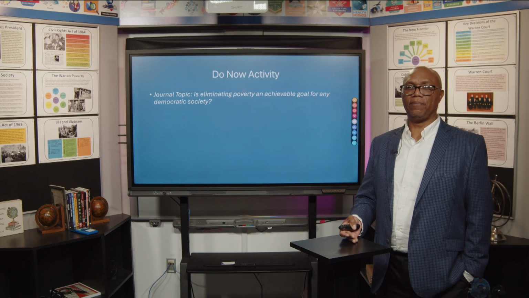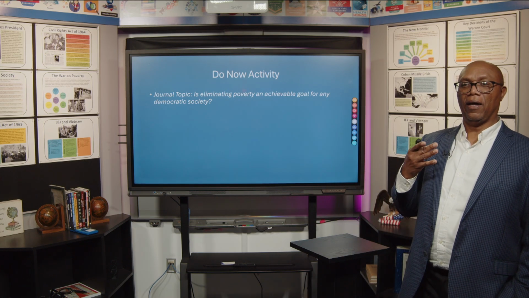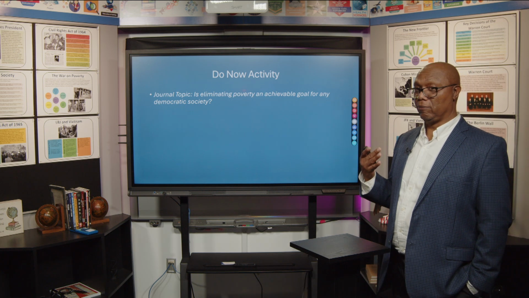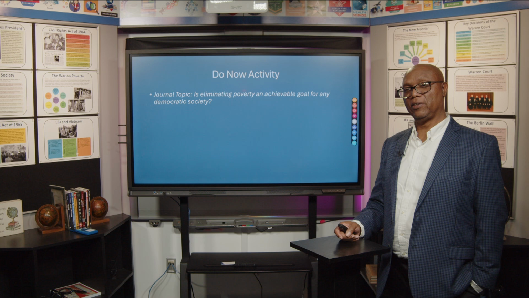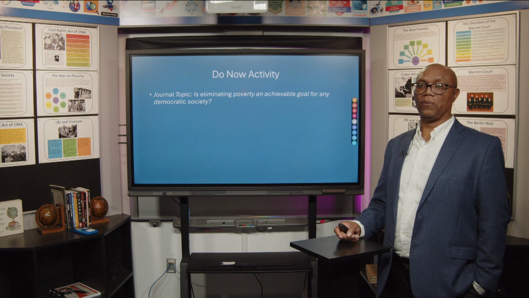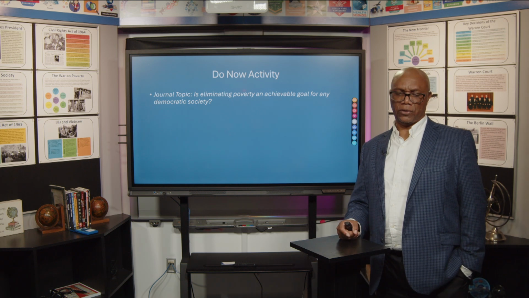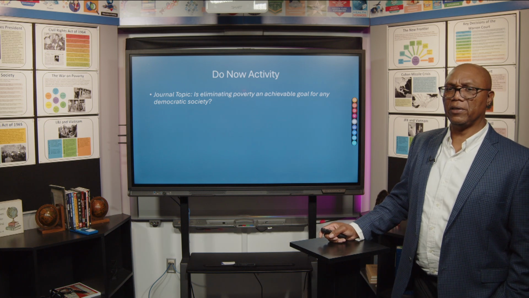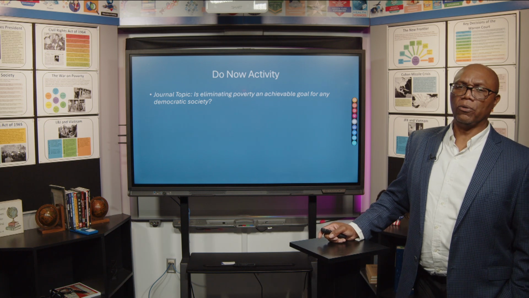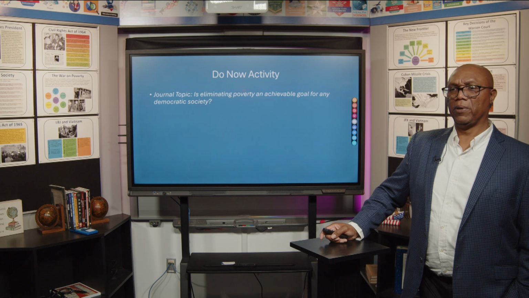Well, in looking at that journal activity, what do you think? Is it possible to eliminate poverty altogether? Well, Lyndon Johnson seemed to think that it was. A lot of conservative presidents of the United States of America may not agree, as much as some of the Democratic or liberal presidents would probably agree.